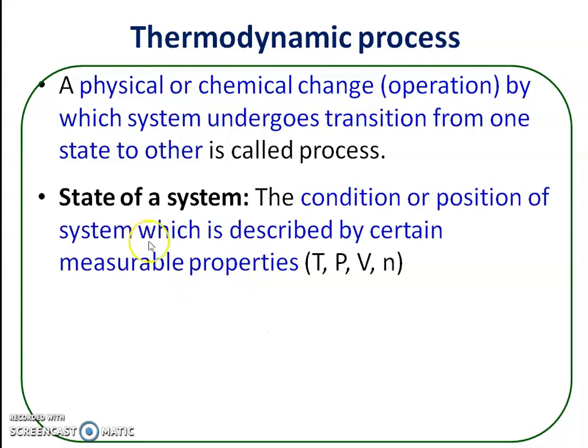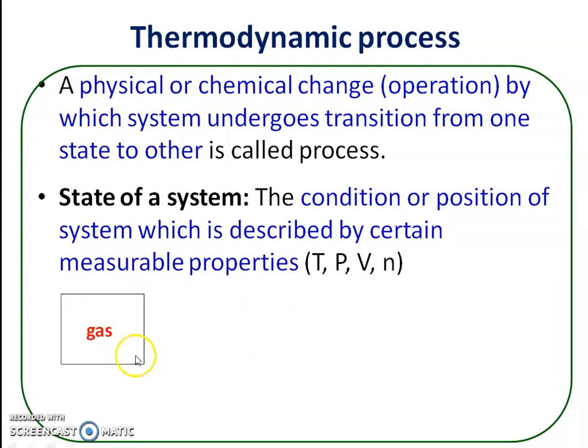Now what do you mean by state of a system? The state of a system means the condition or position of a system which is described in terms of certain measurable properties such as temperature, pressure, volume, etc. The condition or position of a system which is described by certain measurable properties like temperature, pressure, volume, number of moles, that state or position or condition is called the state of a system.